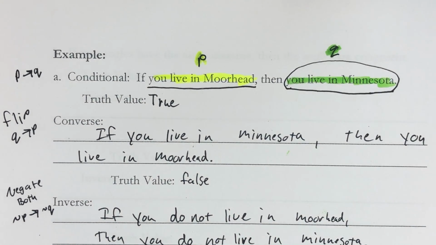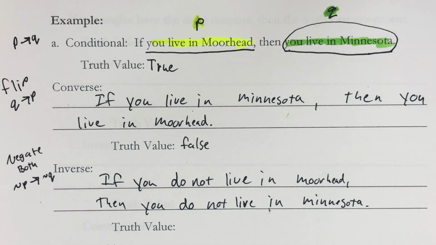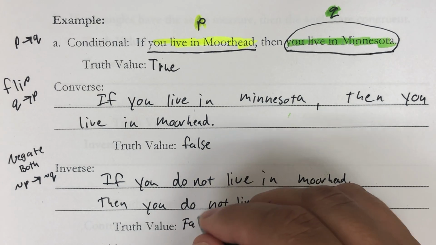Now that statement, if you don't live in Moorhead, then you don't live in Minnesota, that is also false. Just because I don't live in Moorhead doesn't necessarily mean I don't live in Minnesota. I could live somewhere like St. Cloud by not living in Moorhead, and St. Cloud is in Minnesota, so this statement is false.